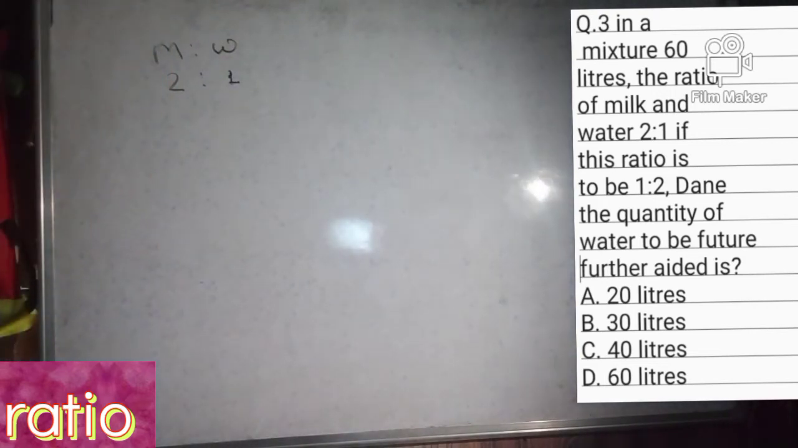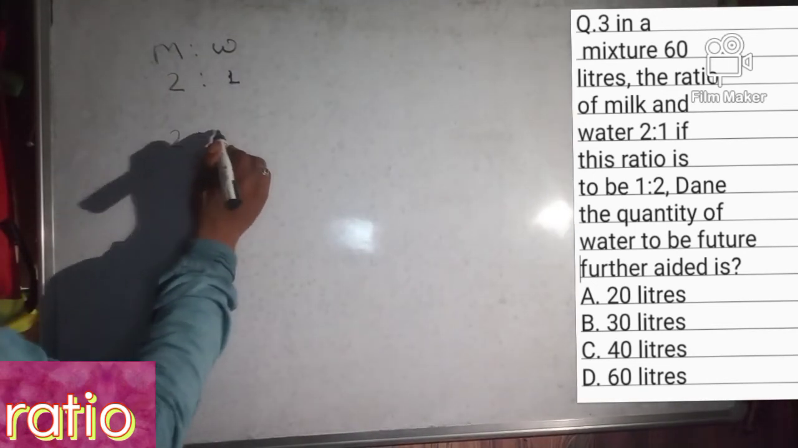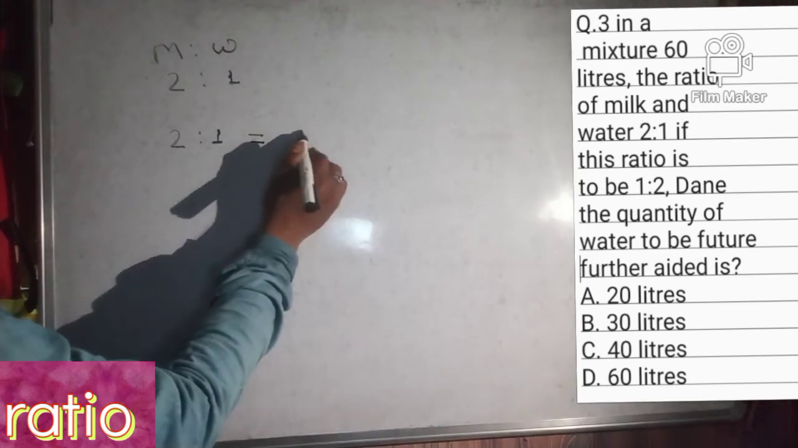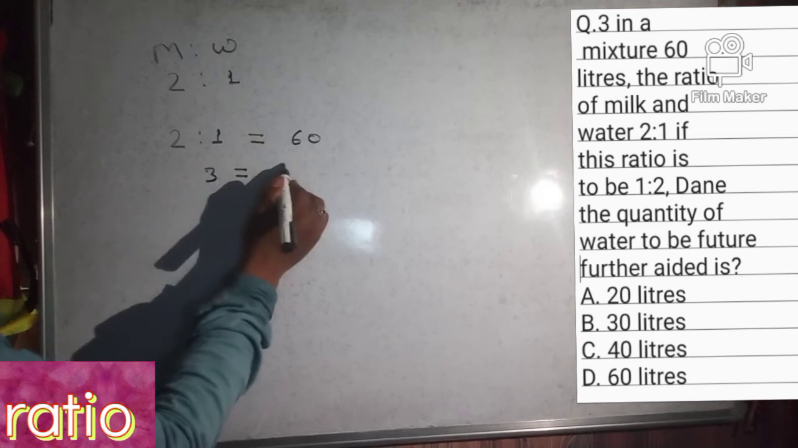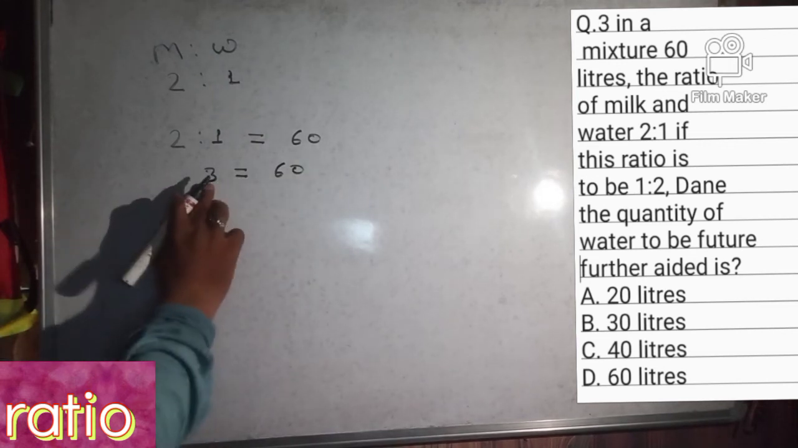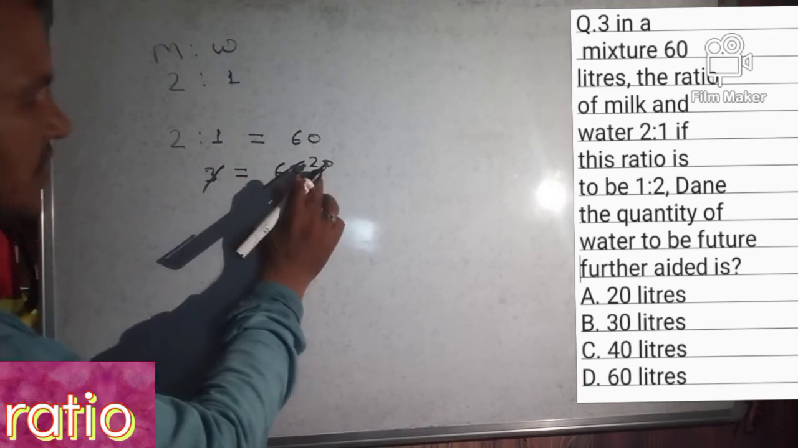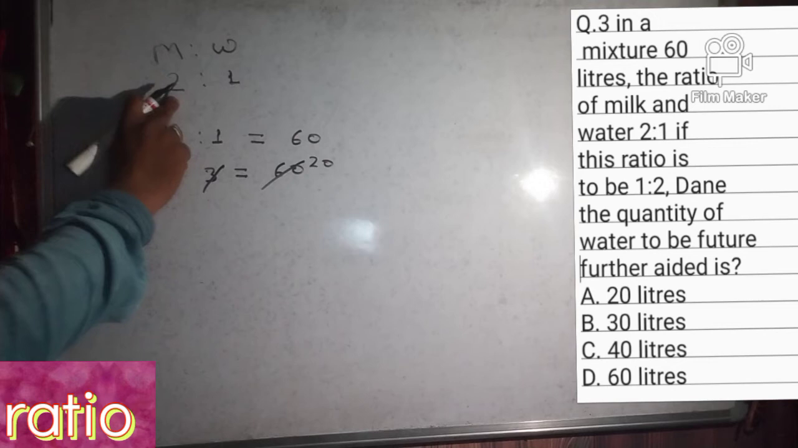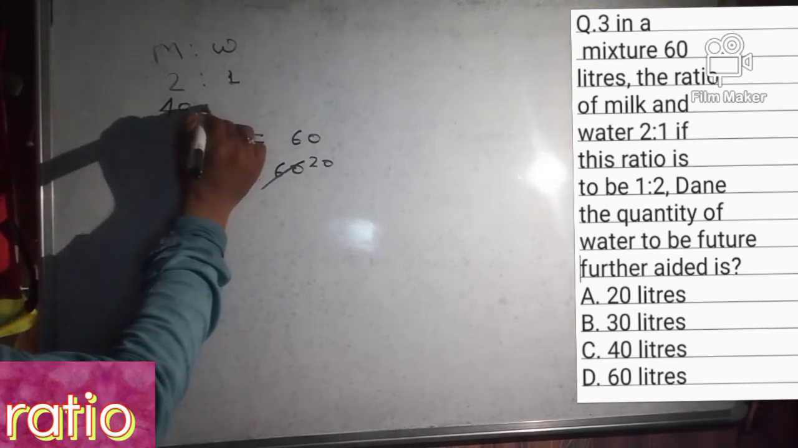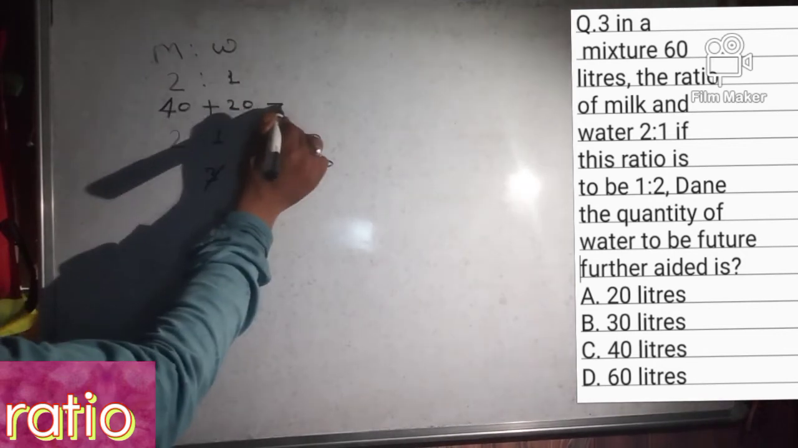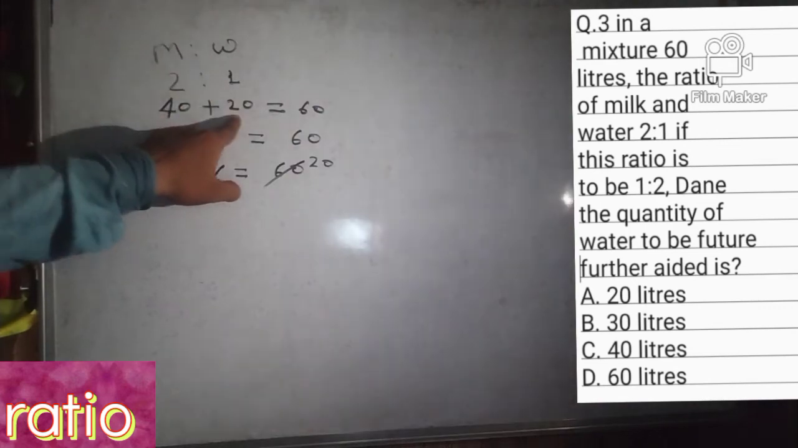So now see here, 2 ratio 1 is equal to a mixture of 60 liters. 2 plus 1 is equal to 3. 3 is equal to 60, right? So 3 twenties are 60. So 1 unit is 20. 2 twenties are 40, so milk is 40. 1 twenty is 20, 20 plus 20, so it will be 60. So milk is 40 liters and water is 20 liters, right?